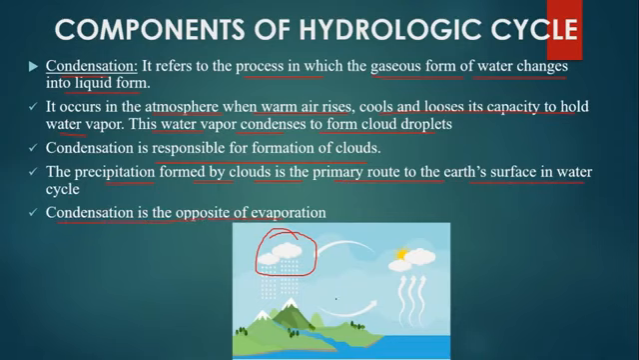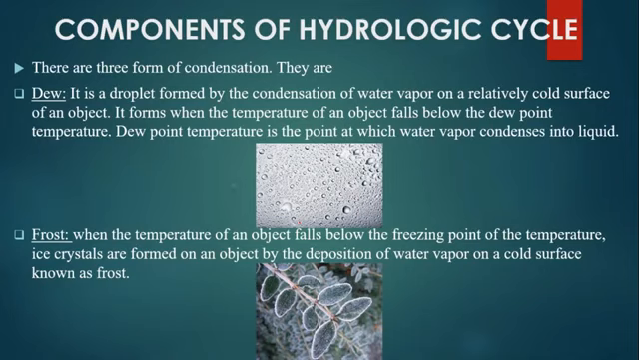Let's see the picture. Here the water gets evaporated and condensed and forms a cloud. From the clouds, the water gets precipitated and falls in the form of rain. There are three forms of condensation.